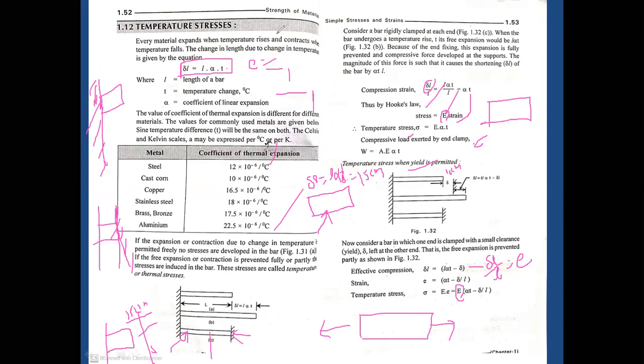So e equals alpha into T. So obviously the stress will be E into alpha into T. Okay. These are the formulas we have up to now. By using these three formulas, we go through the problems.